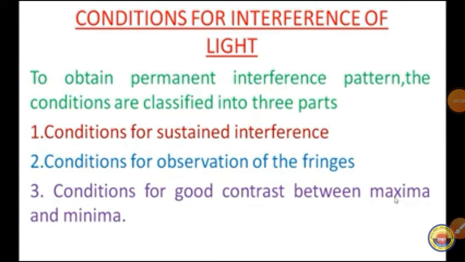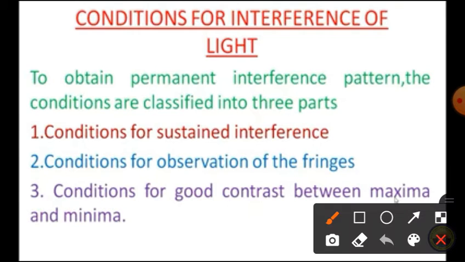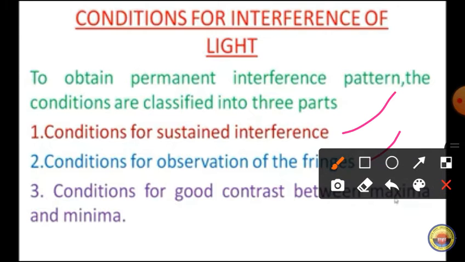Conditions for interference of light. Conditions to obtain a permanent interference pattern. The conditions are classified into three parts. First, conditions for sustained interference. Second, conditions for observation of the fringes. Third, conditions for good contrast between maxima and minima.